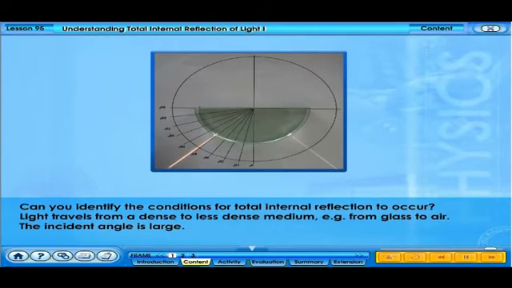Light travels from a dense to a less dense medium, for example, from glass to air. The incident angle is large.